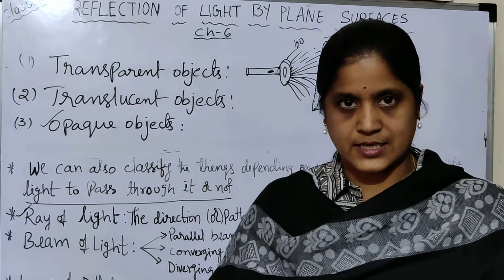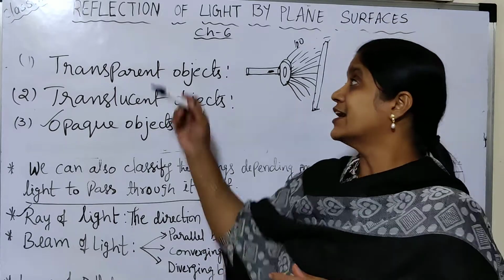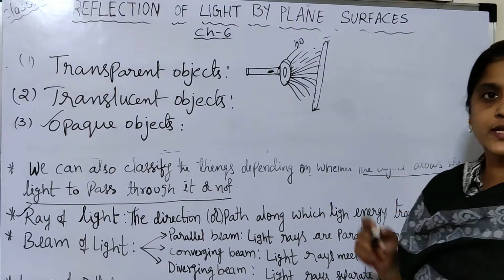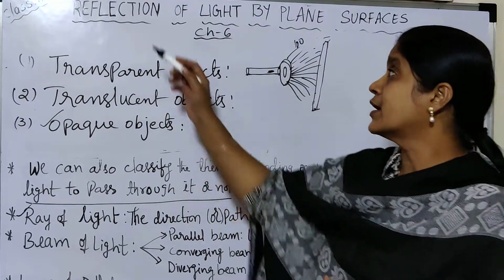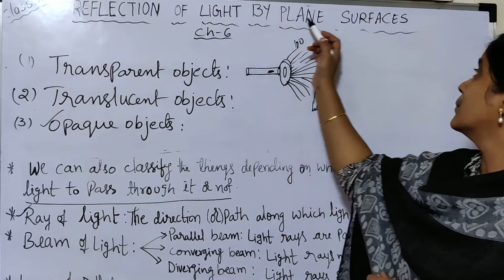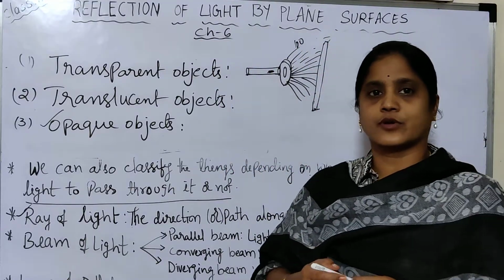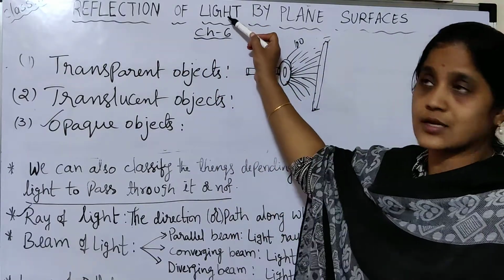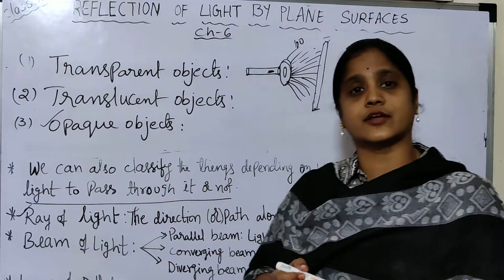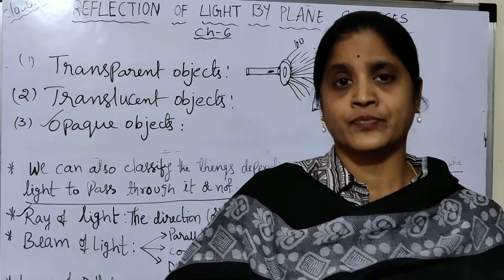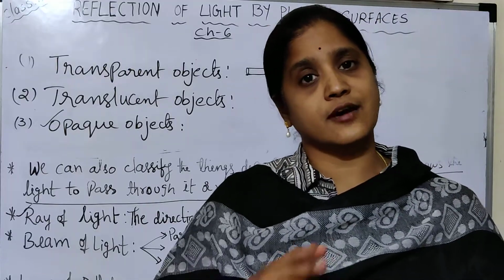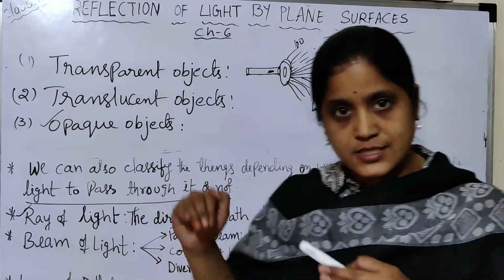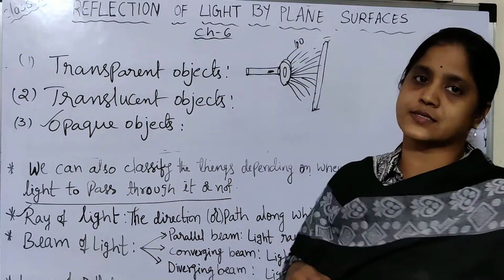Now today's topic is reflection of light by plane surfaces. What is our topic today? Chapter 6, reflection of light by plane surfaces. Before going to this topic, I explained what reflection is and what light is, and you know about plane surfaces. We have different types of surfaces: plane surfaces, curved surfaces, rough surfaces. We will discuss only plane surfaces in this chapter.